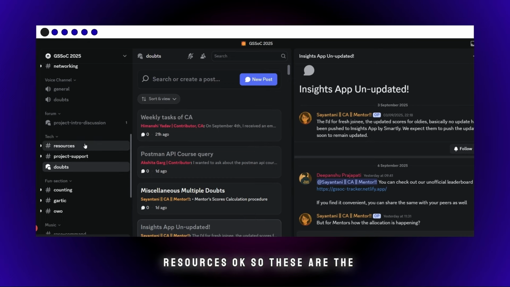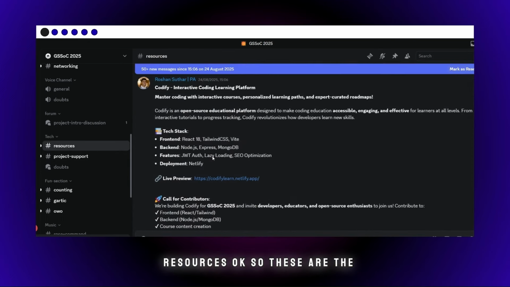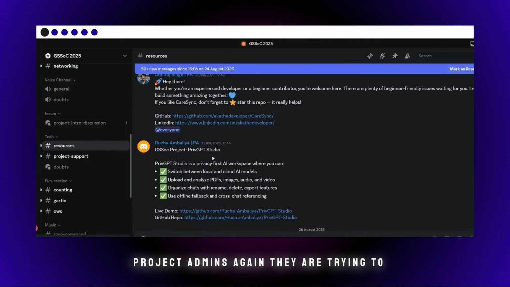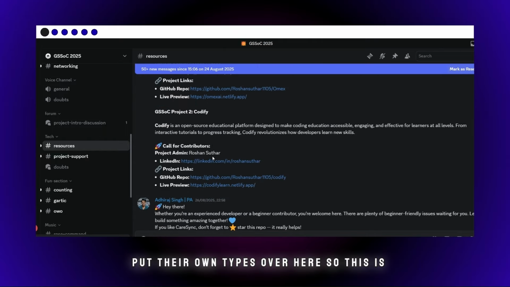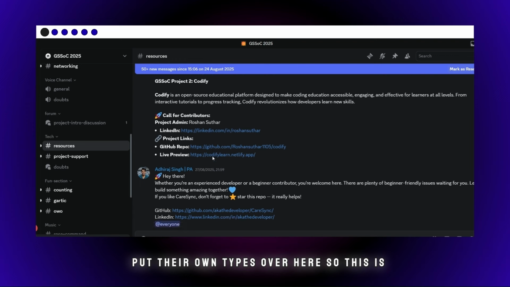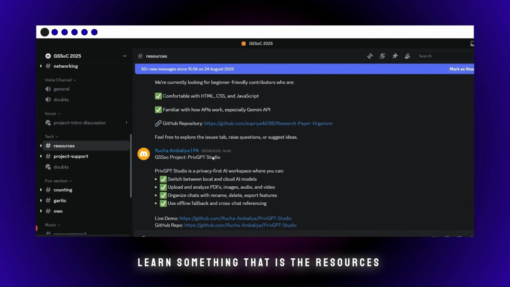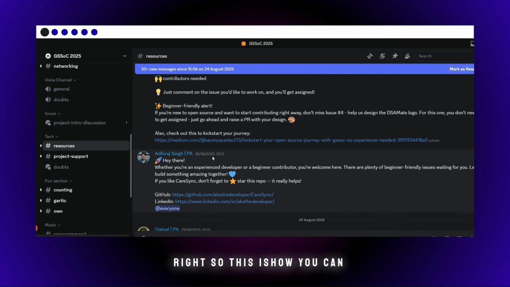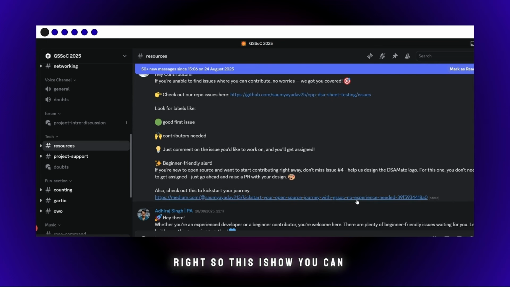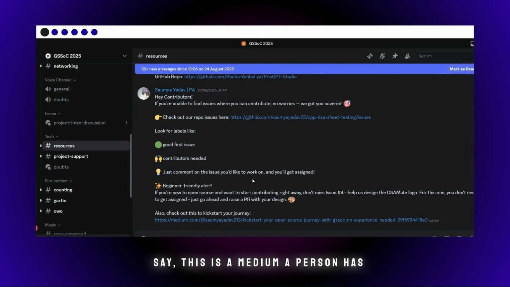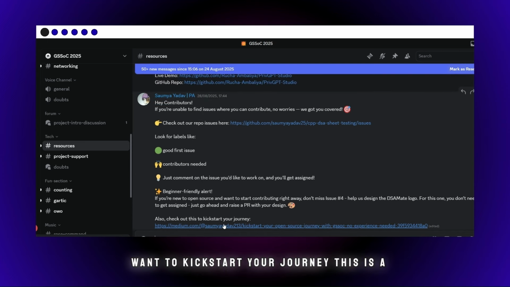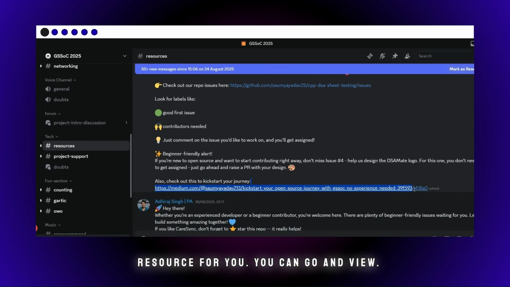Let's talk about the resources. These are the project admins, and they put their own types over here. Now, if a person wants to learn something, that is the resources, right? A person has mentioned that this is a medium. So if you want to kickstart your journey, this is a resource. Even a medium link is a resource to you. You can go and view it.